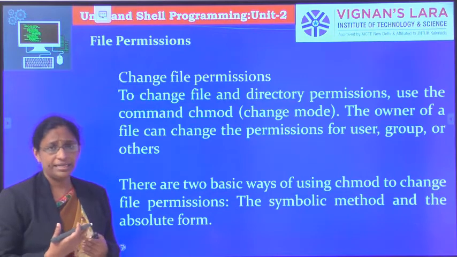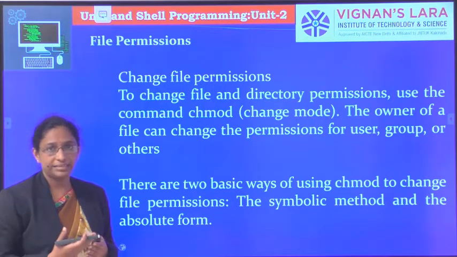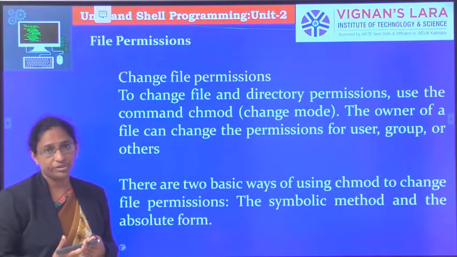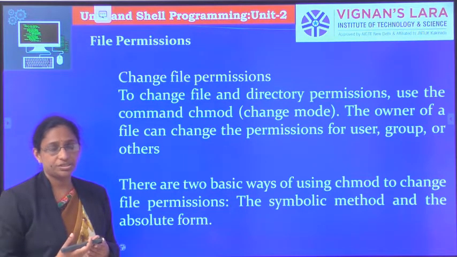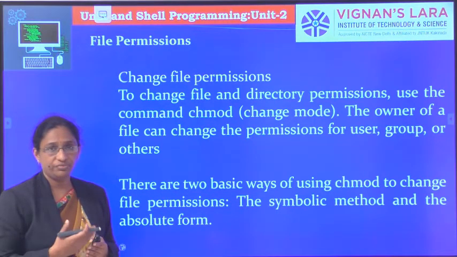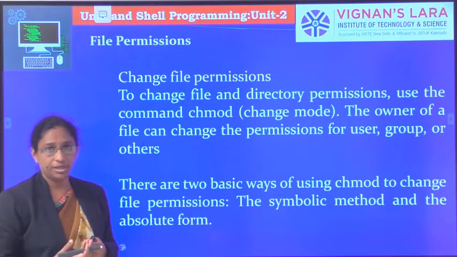If the write permission is given to a directory, then the users can add a file or directory, rename a file, and remove a file. Those operations can be done on the directory. The third one is the execute permission: whatever code is written in the file can be executed if the execute permission is given.